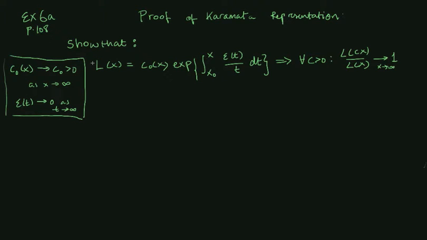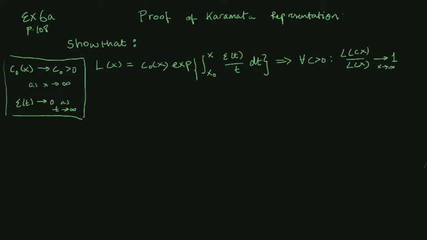So now we will do the proof of one part of the Karamata representation theorem. We will show that if I have a function that can be written in this form, then that function is a slowly varying function in the sense that it satisfies the definition for a slowly varying function. Let's just recall the assumptions that we place upon this function.